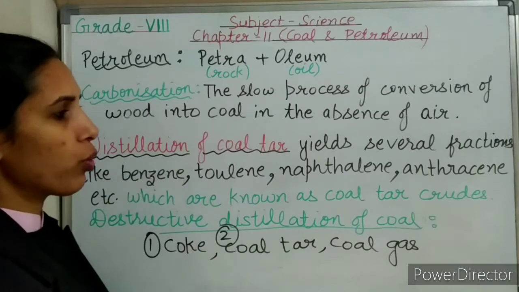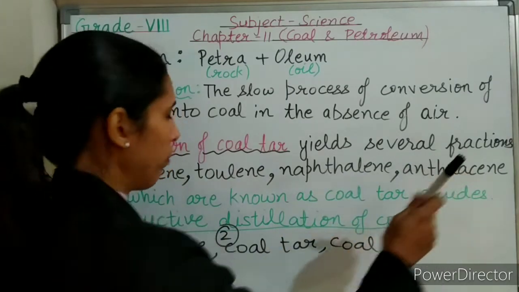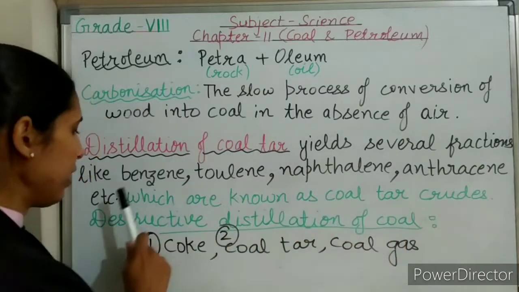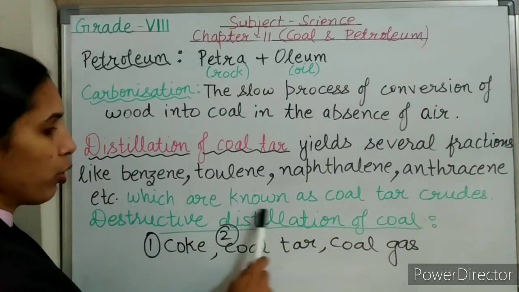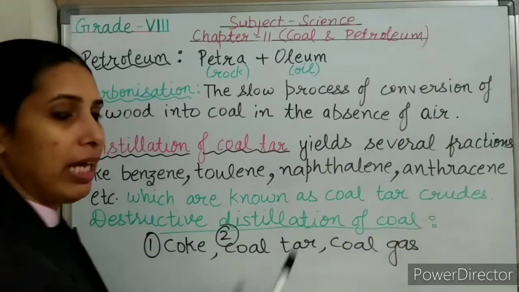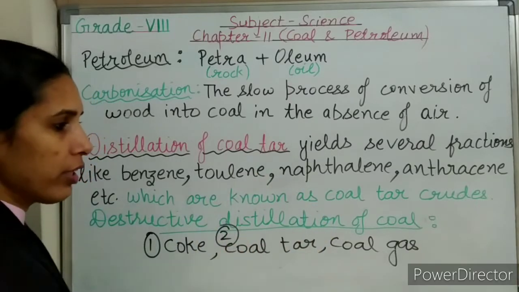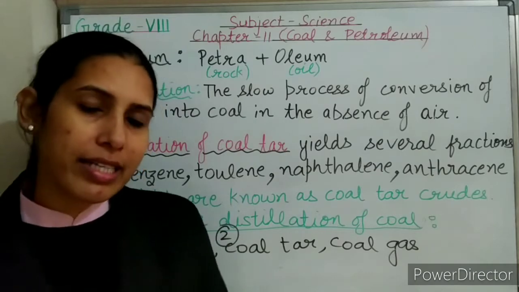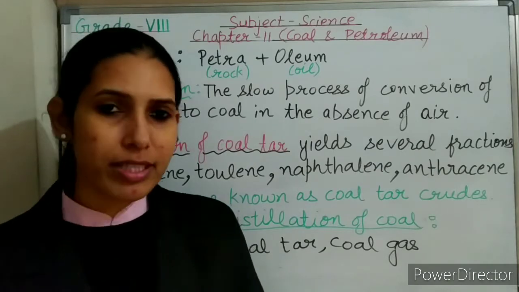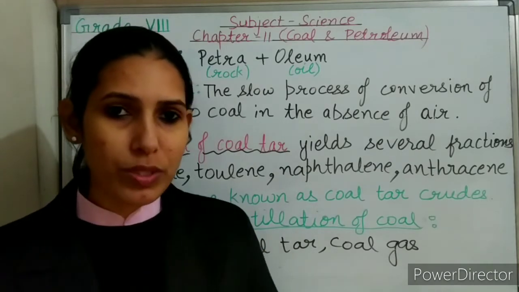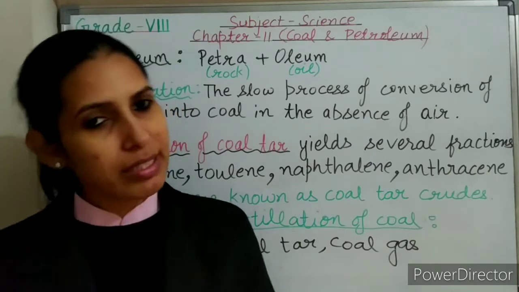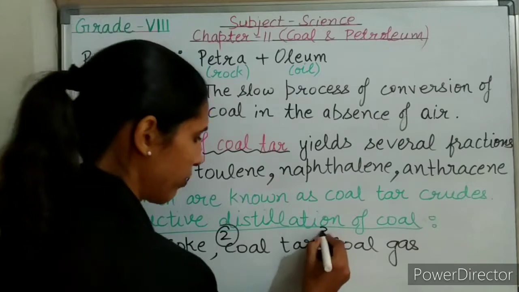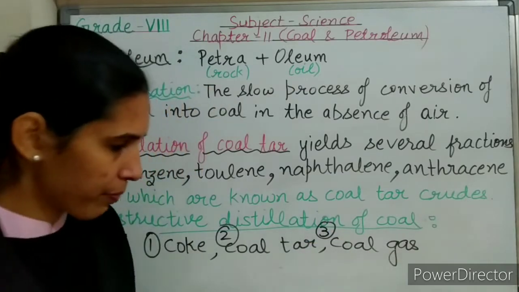So the distillation of coal tar gives several components like benzene, toluene, naphthalene, anthracene, etc. These are known as coal tar crudes, and these are very useful. These coal tar crudes are used for making synthetic dyes, paints, plastics, explosives, photographic materials, etc.